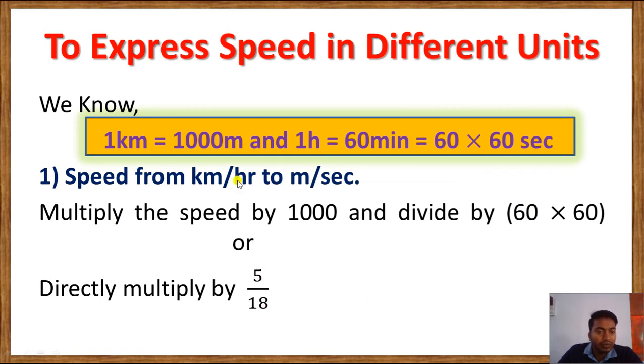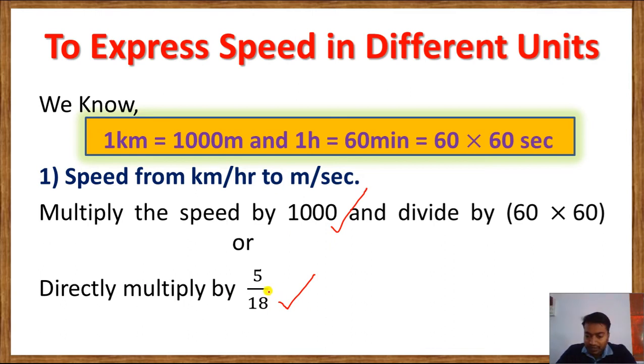So either we have to use this one or this one. This is the easiest one, so we have to use this one.